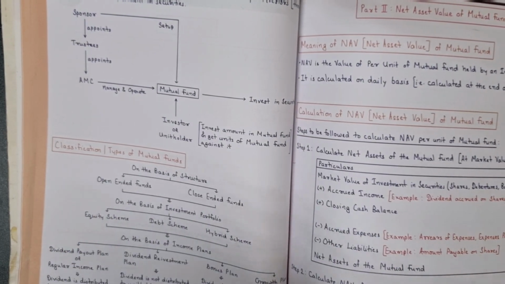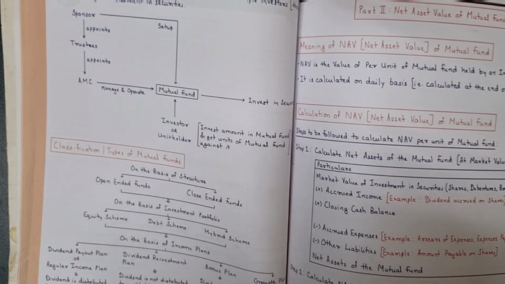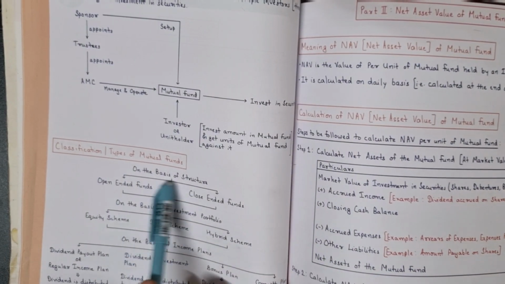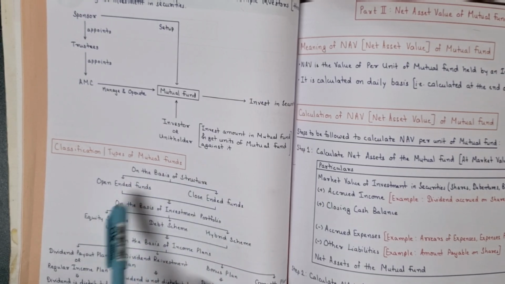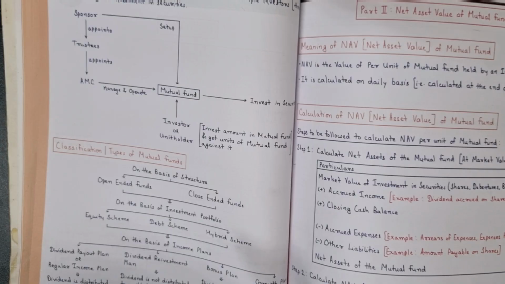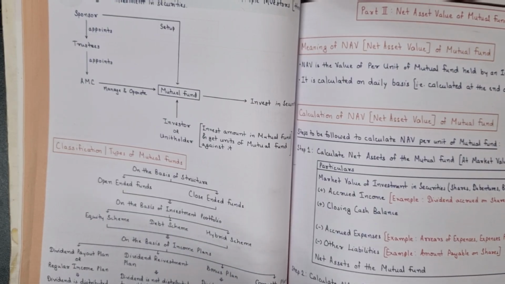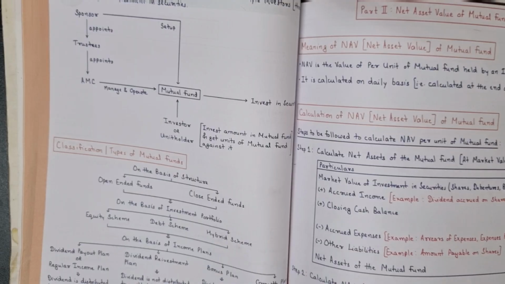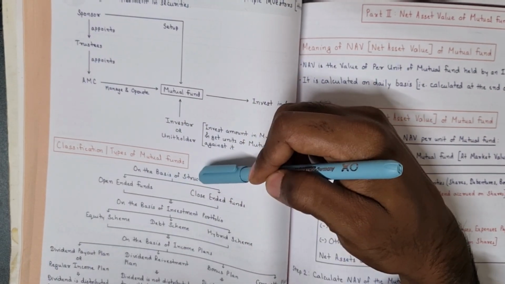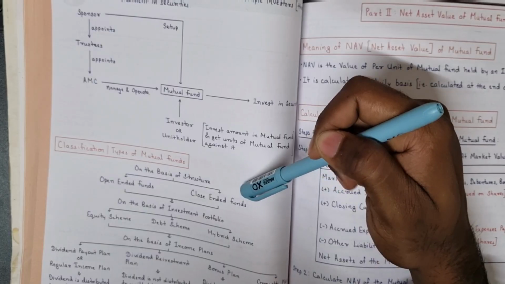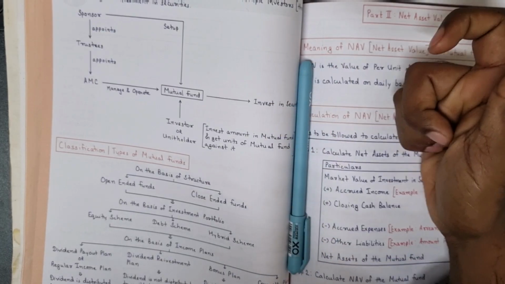What are the classifications or types of mutual funds? It is based on the following. First, on the basis of structure, and it is further classified on the basis of investment portfolio and further divided on the basis of income plans. The first one is on the basis of structure. So how is it structured? The first is open-ended funds and close-ended funds. What are close-ended funds? We'll see.